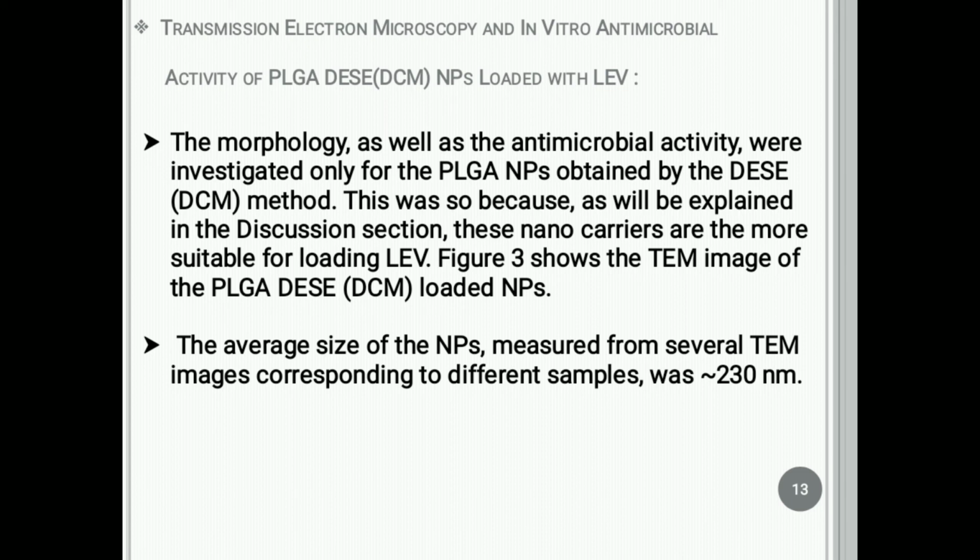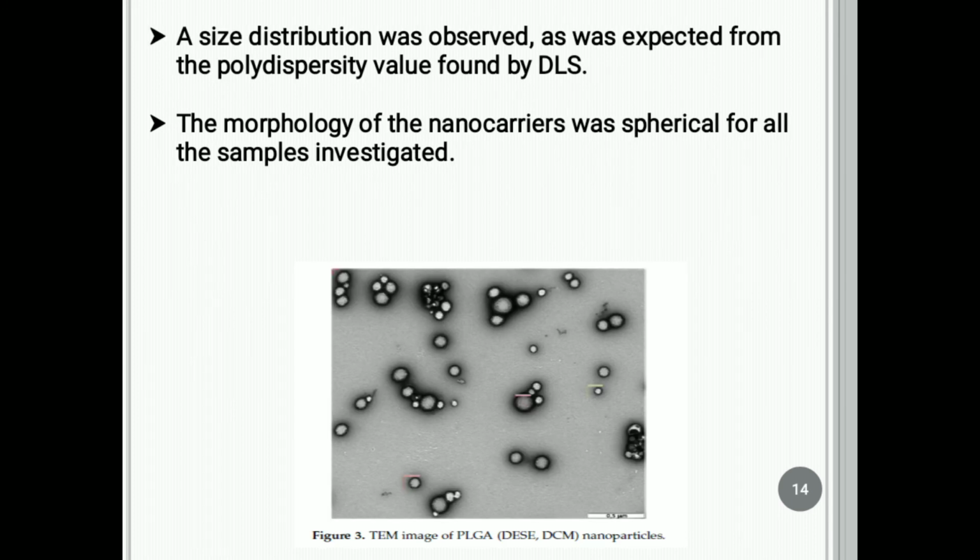The average size of the nanoparticles measured from several TEM images corresponding to different samples was 230 nanometers. Here is a view of a TEM image of PLGA, polylactic co-glycolic acid, prepared from the DEAC or DCM, dichloromethane, methods.